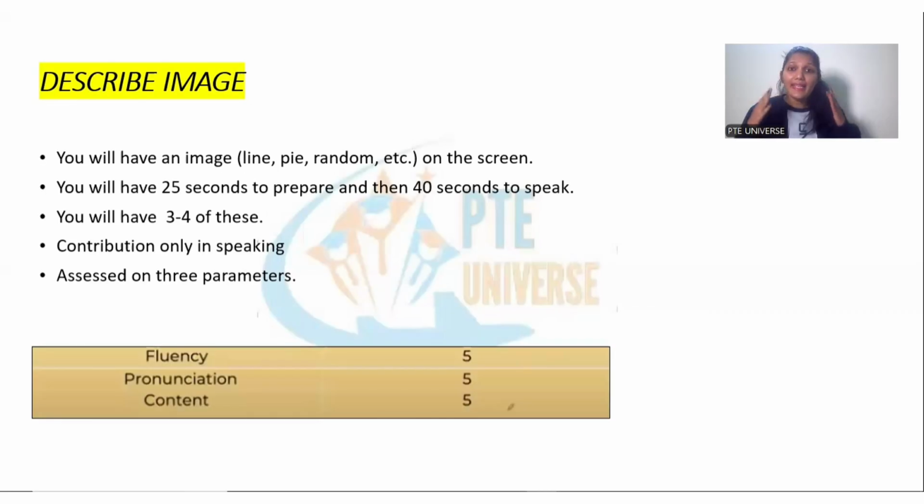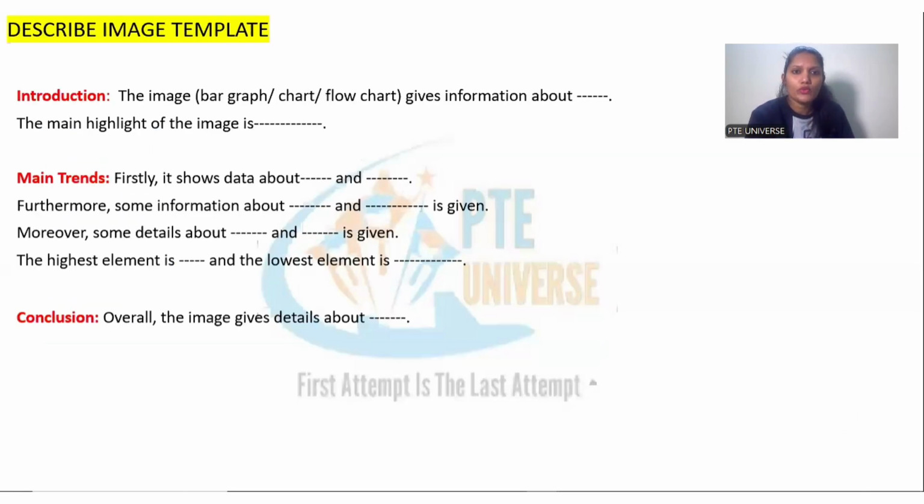But after the latest changes in PTE, you need to make sure you're adding relevant content. That is, you're talking about the image and you cannot use generic or repetitive templates, like from the picture I can see, I can also see. These kinds of templates are not working well. Let's have a quick look at the template and understand how to use the templates. Guys, for different images, you can use different templates, but you can also use one template for all images, one template for all lectures.